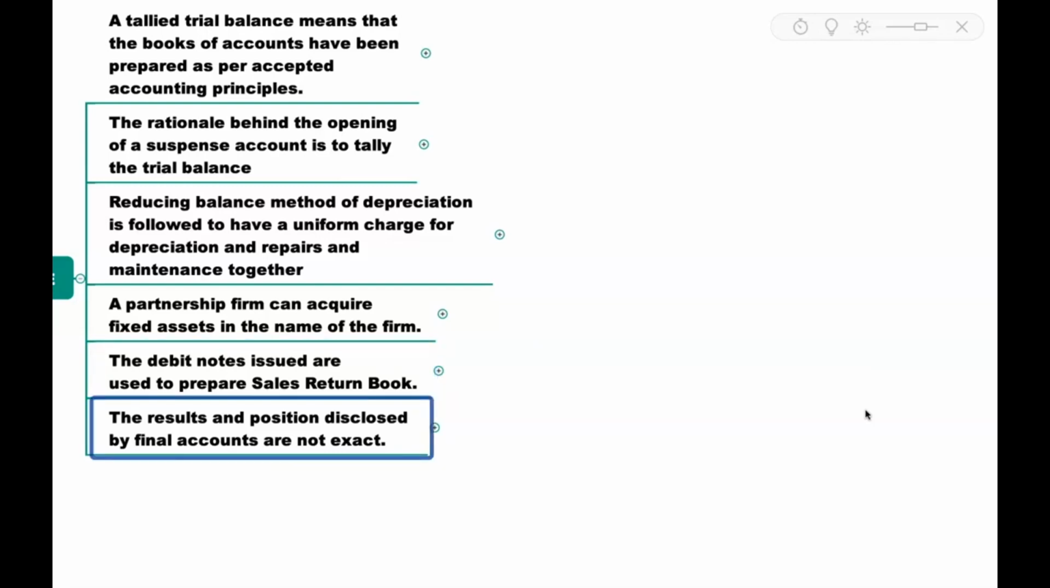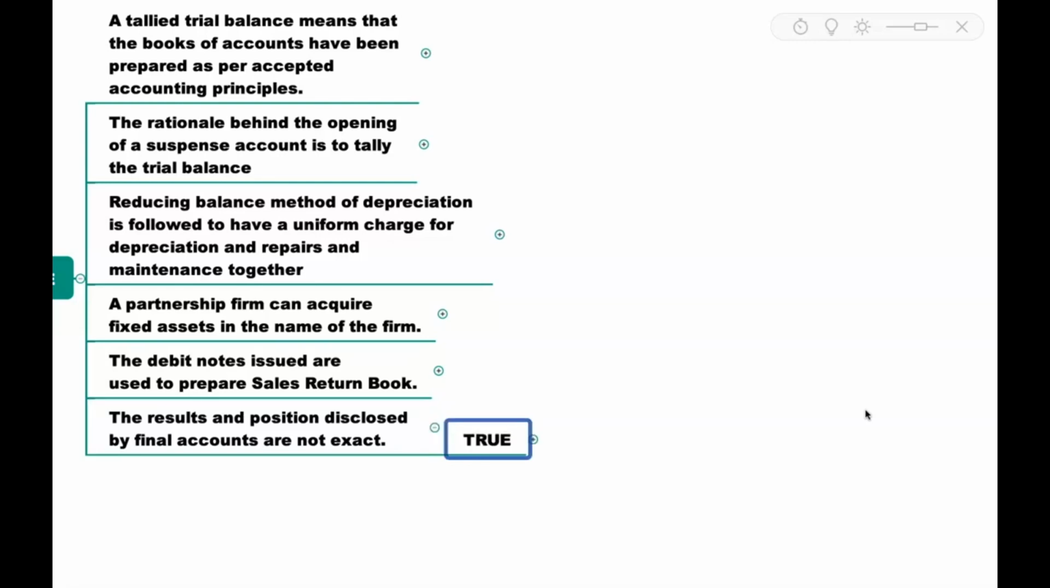Question 6. The results and position disclosed by final accounts are not exact. That is, whatever the results we see, that is profit or loss, and whatever the financial position we see in balance sheet, they are not exact, because this is the result of the final accounts. But this statement says that profit, that financial position is not exact. Is it true or false?